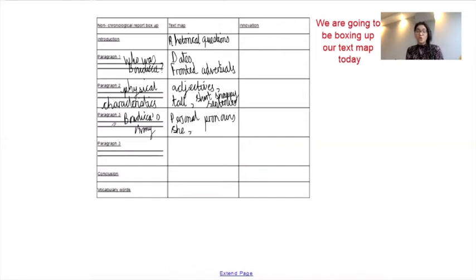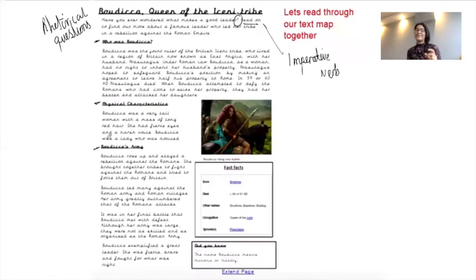Now you've been given 2 boxes to write about the features that you can see in the 3rd section, because it is such a long section compared to the other parts of your text map. So you can use more than one box if you would like to. If you're going to draw the boxes yourself, then you can just draw a bigger box for that section. So we've included personal pronouns. What else is in that section? Let's see.